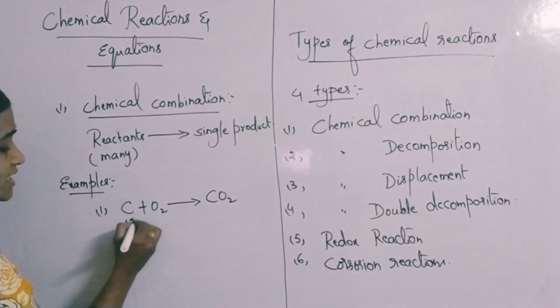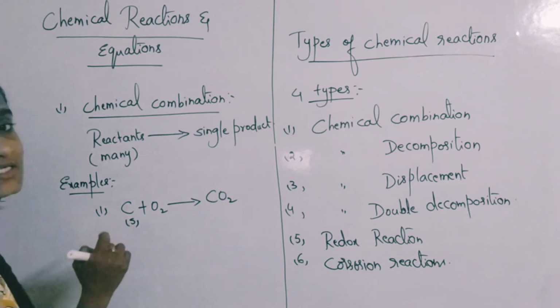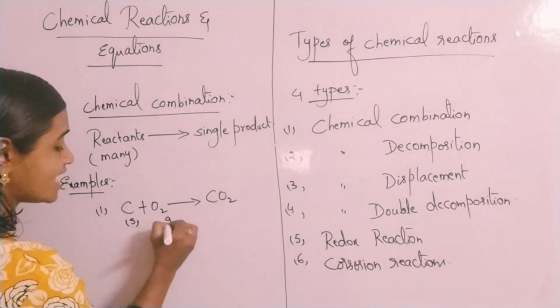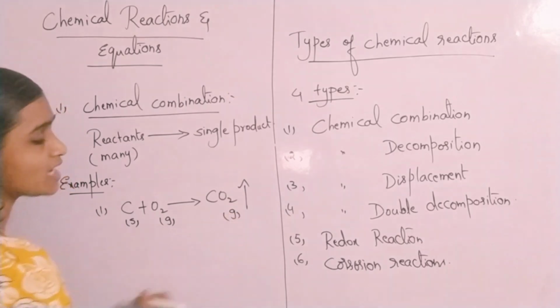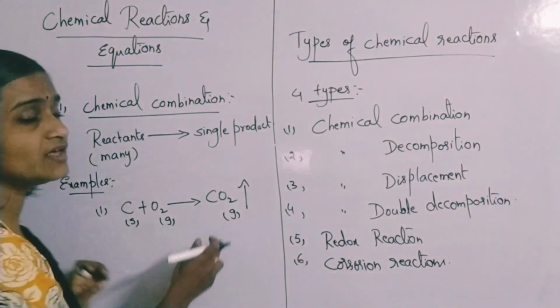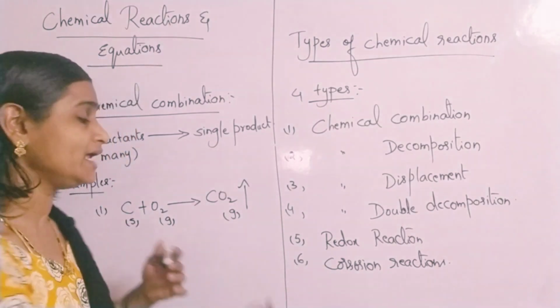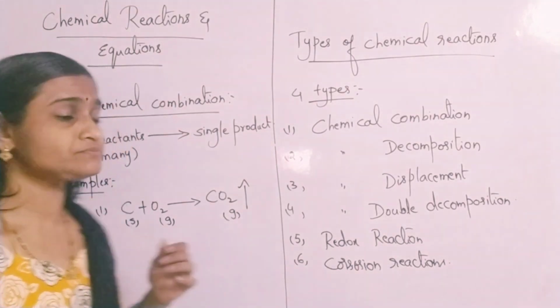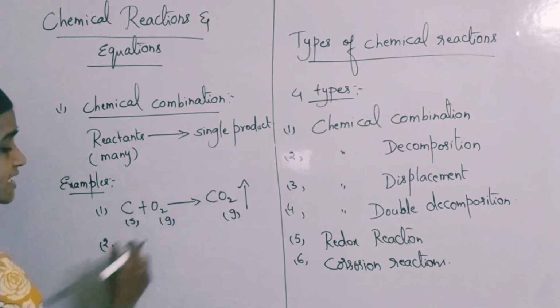Here carbon is a solid substance. Whatever the physical states of the substances, we indicate them in brackets. C is carbon, a solid, so inside the bracket we write S. Oxygen is a gas, so it is G. The product carbon dioxide, CO2, is also a gas. If a gas is liberated on the product side, we indicate that with an upward arrow. So C plus O2 gives rise to CO2. Here reactants are 2, product is 1 only.